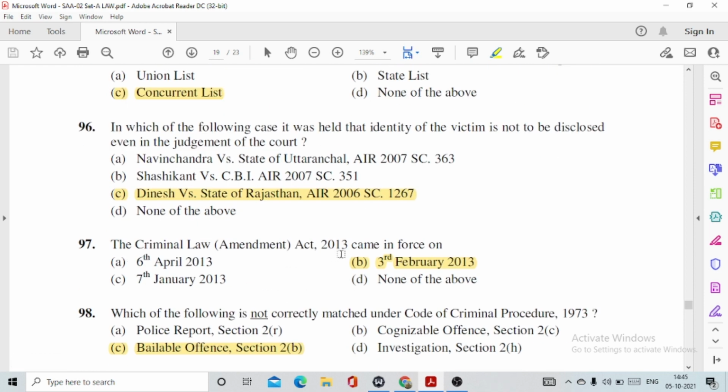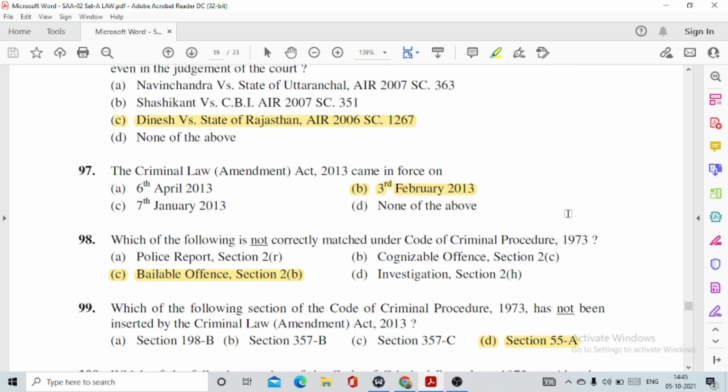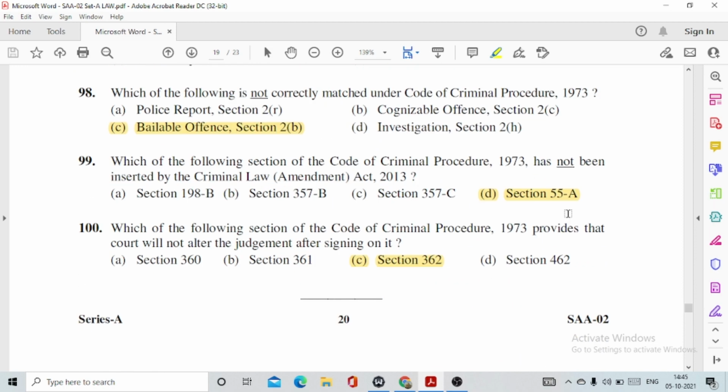97. The Criminal Amendment Act 2013 came into force on option number B 3rd of February 2013. 98. Which of the following is not correctly met under CRPC? This is option number C, bailable offence section 2B. 99. Which of the following section of the CRPC has not been inserted by Criminal Amendment Act 2013? This is option number D, section 55A, which deals with appropriate government.